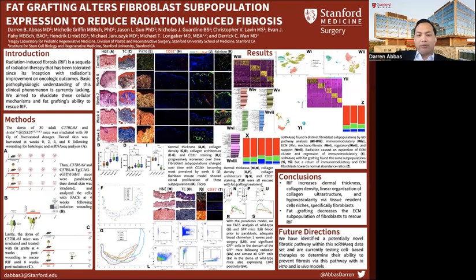We then utilized a rainbow transgenic mouse model and irradiated these mice to see how the cell lines and fibroblast subpopulations within the irradiated tissue expanded over time. With our rainbow model, we stochastically assign one of 4 colors to a specific cell lineage, and we notice a clonal expansion of these fibroblast subpopulations that survive radiation wounding at week 4, with significant pooling of the individual colors within the dermis.